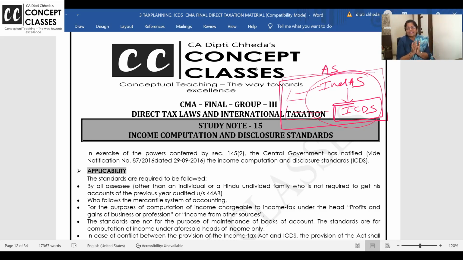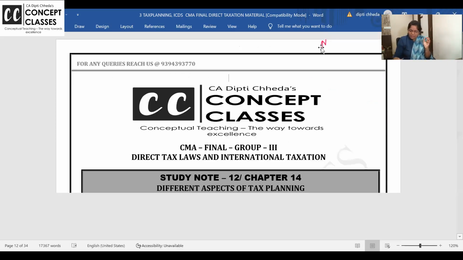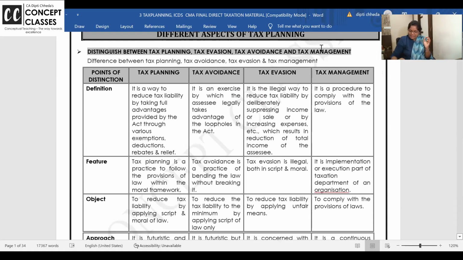Accounting standards are the benchmark so that all the people are maintaining the accounts in a uniform way, so that you can compare your own accounts with your past years, because every year you have been charging depreciation WDV, you have been valuing closing stock FIFO method. Like this, accounting standards are mandatory to maintain the books of accounts. That way, you all know SAs also. Yes or no? What are SAs?